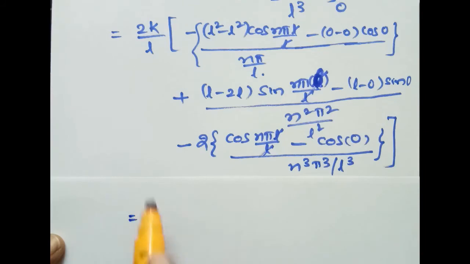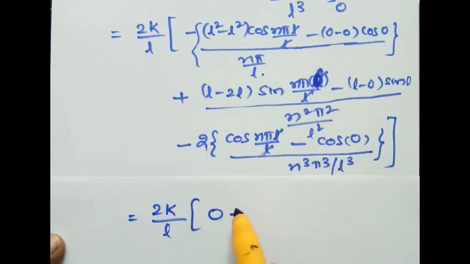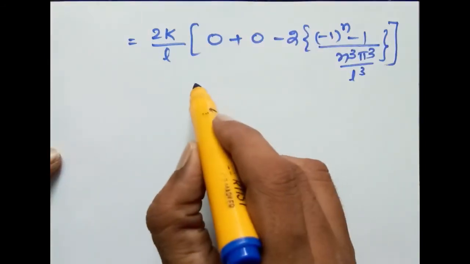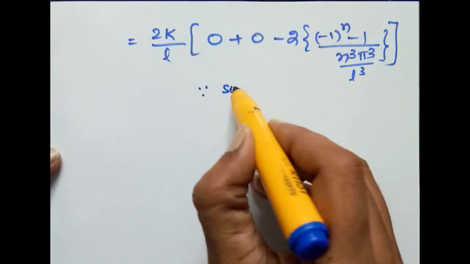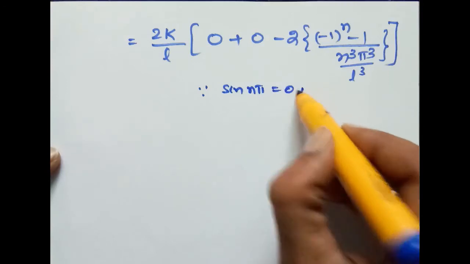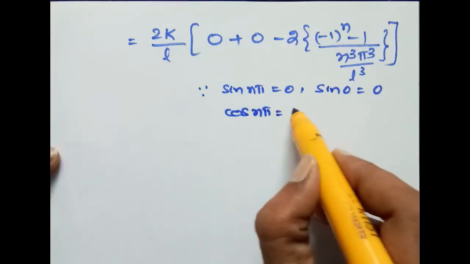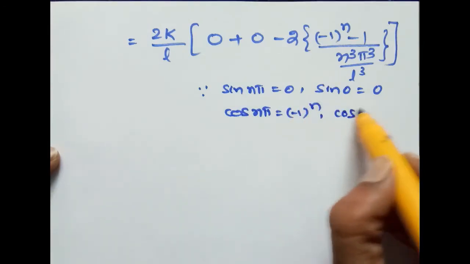This is equal to 2k by L into 0 plus 0 minus 2 into (cos n pi minus 1) whole to the power of n, cos 0, 1 by n cube pi cube by L cube, since sin n pi is 0, sin 0 is 0, and cos n pi is (minus 1) whole to the power of n, cos 0 is 1.